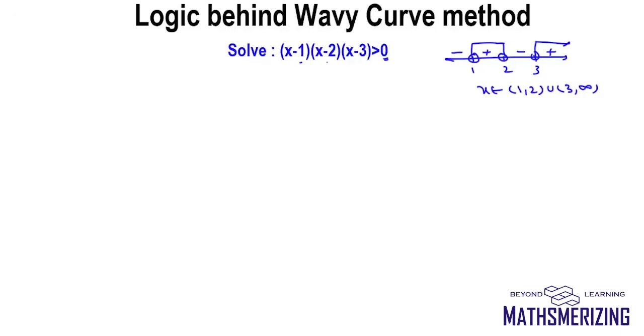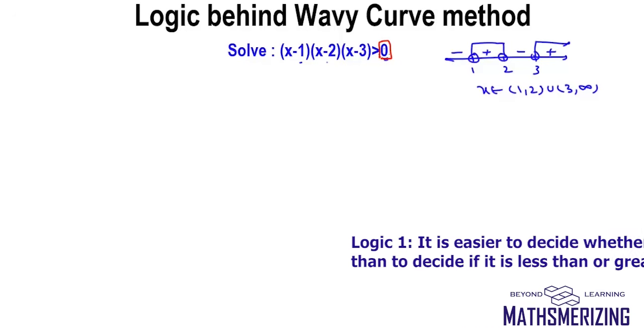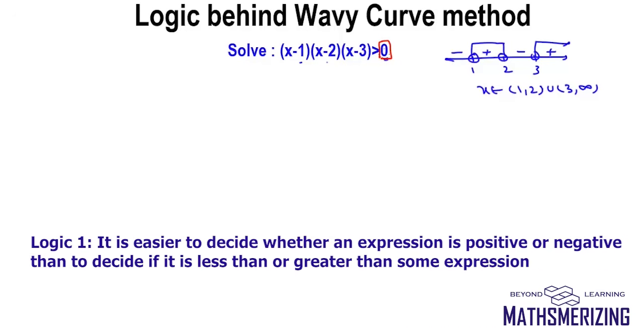So we'll look into all the 5 steps in the wavy curve method and we'll try and examine why we do what we do. The first step is to make the right hand side 0. The reason we make the right hand side 0 is that it'll be easy for us to decide whether the expression is positive or whether the expression is negative.